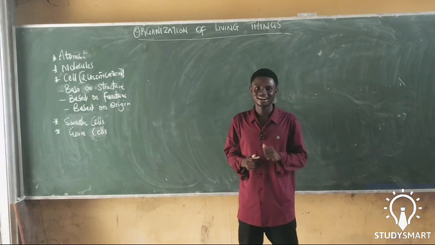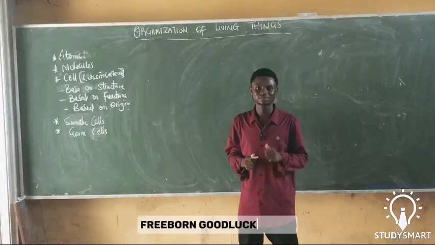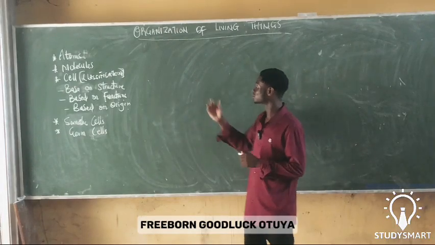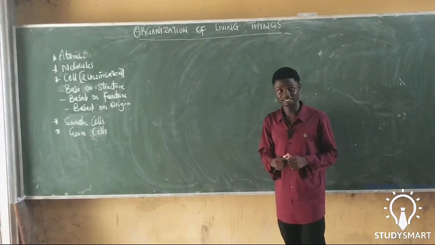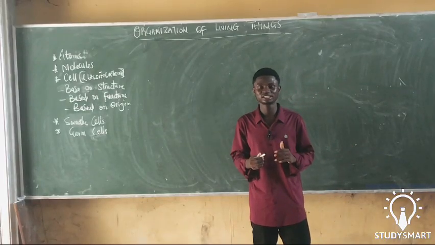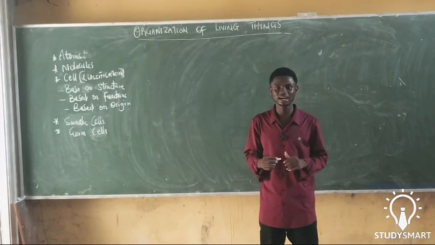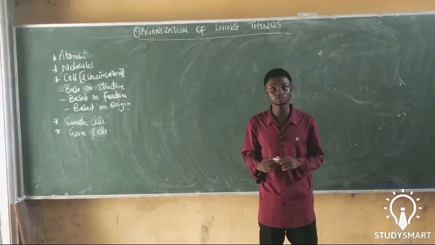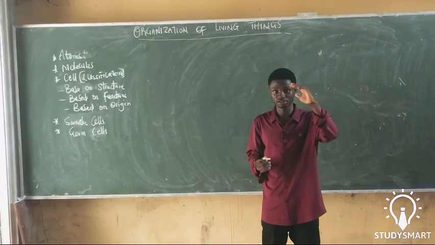Welcome to a wonderful episode of Studysmart. Here we want to talk about organization of living things. Organization of living things is just talking about the hierarchy, how living things start from scratch to the very top.